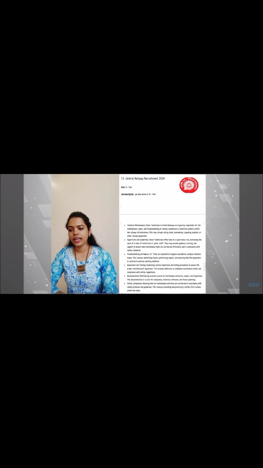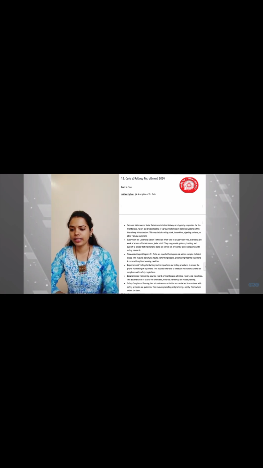Then supervision and leadership. In this, senior technicians often take on a supervisory role, overseeing the work of a team of technicians or junior staff. They may provide guidance, training and support to ensure that maintenance tasks are carried out efficiently and in compliance with safety standards.